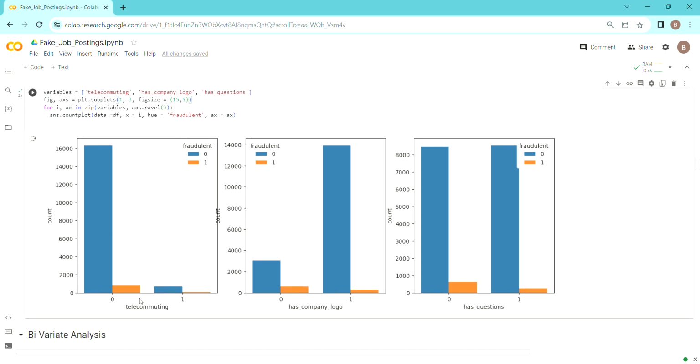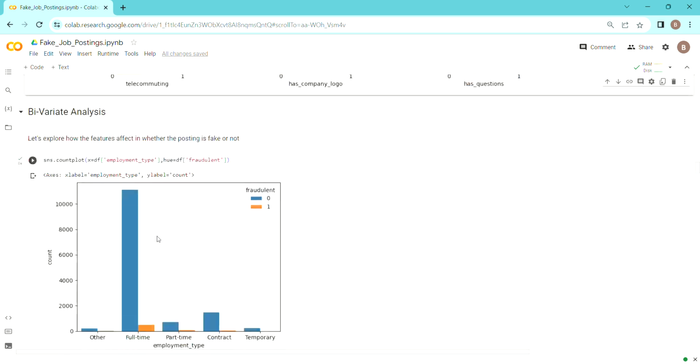So for telecommuting, this is the distribution, and we can see that where this is non-telecommuting, the chances of fraud are high. Where the company has a logo, the chances of being a fraud job posting from that company are less than if the company does not have a logo. And for has questions, it is the same as has company logo: if it does have questions, then the chances of being fraudulent are pretty less than if it doesn't have questions.